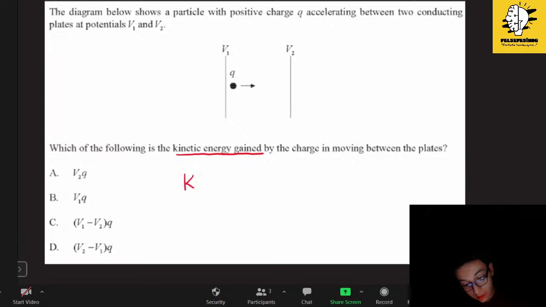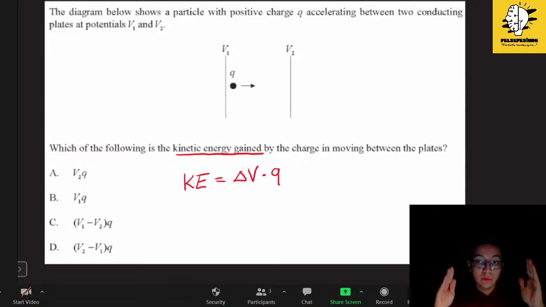We have to remember that kinetic energy in such motion will be given by change in voltage times charge Q. The change in voltage will be the initial voltage minus final voltage. Therefore, it will be C, V1 minus V2 times Q, to find how much it is gained. So we will say definitely C.